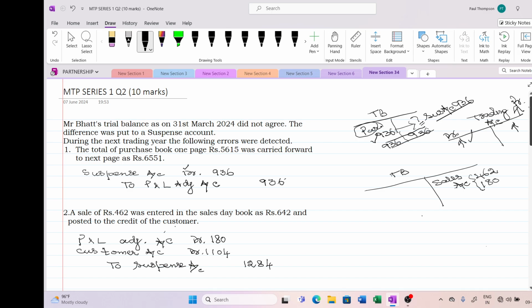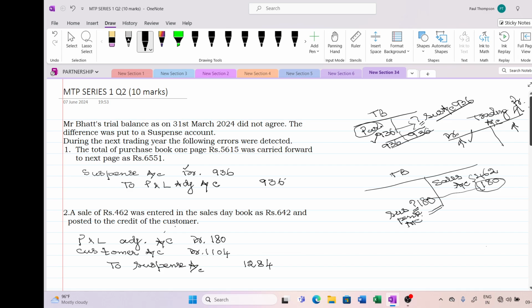Against this 180 rupees, there is no debit. So I have to operate the suspense account for this 180 rupees. What I put excess of 180, there is no debit, so I have operated my suspense account.